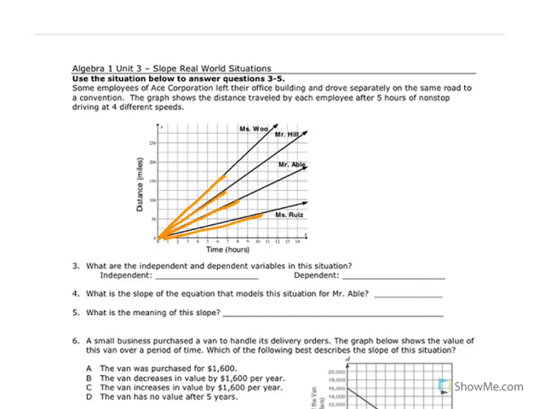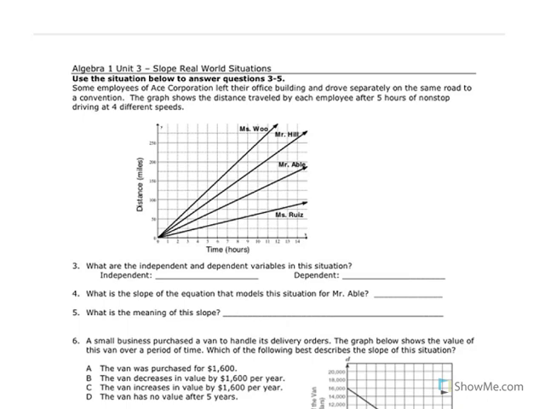Mr. Ruiz is going the slowest because he's going the least distance. When he gets here, he's only gone 100 miles, whereas Mr. Abel has gone 170, and Mr. Hill has gone way up here. And Mr. Wu, because his line's steepest, is the fastest.